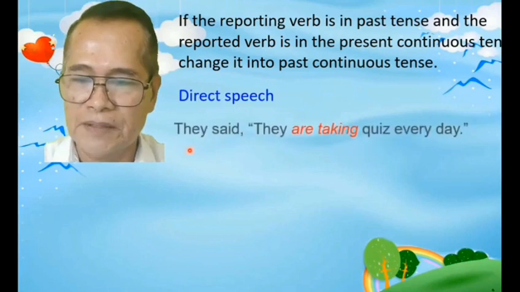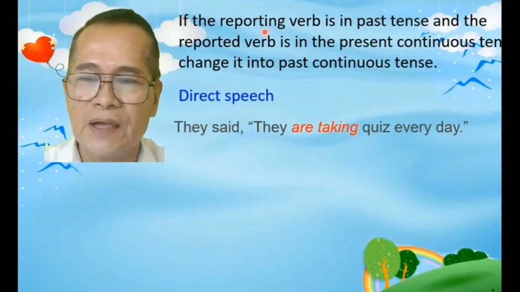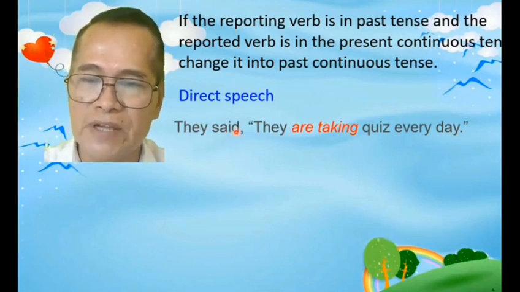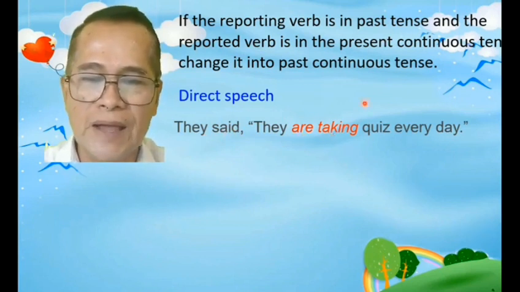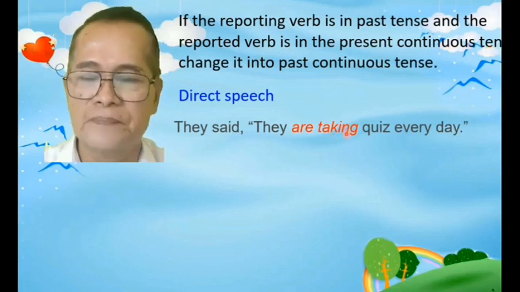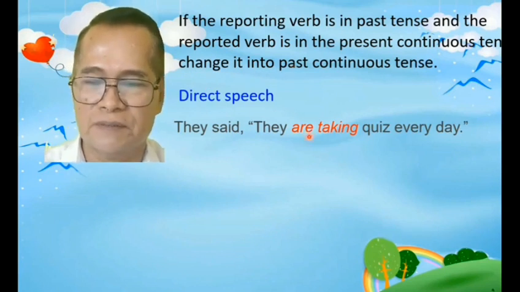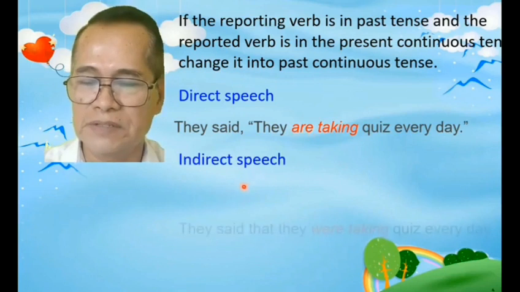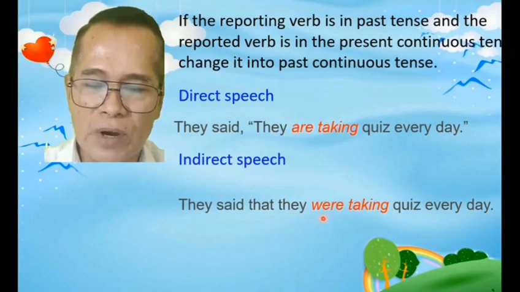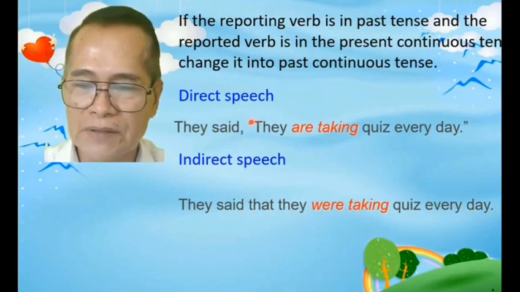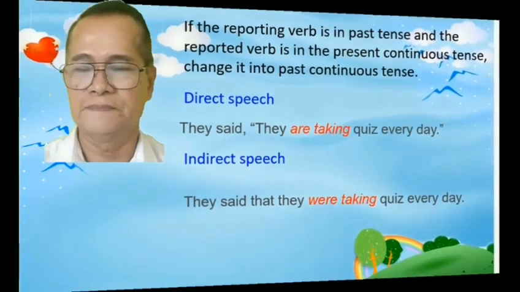Example, they said they are taking quiz every day. Alright, ang ating reporting verb ay nasa past tense. And then, our reported verb dito ay nasa present continuous tense. So, according to our rule, change it into past continuous tense. Magiging past ito. It will become like this. They said that they were taking quiz every day. Yung are magiging were. Notice, yung comma mawawala, and then quotation mark mawawala. Instead, meron tayong that dito. Okay, next.